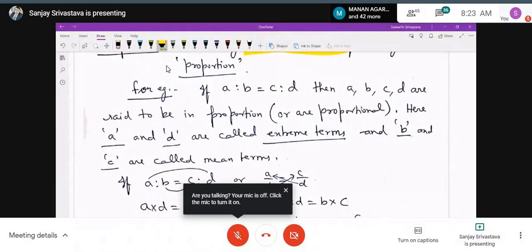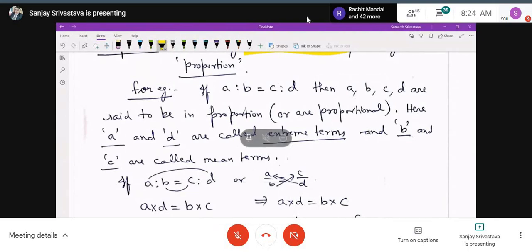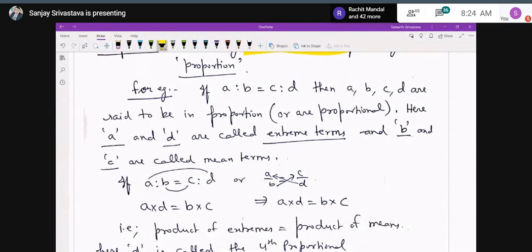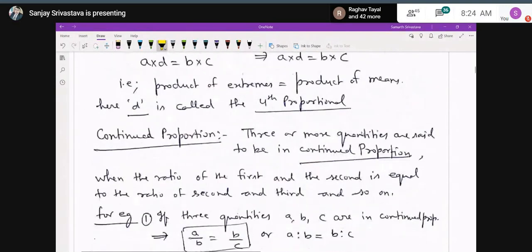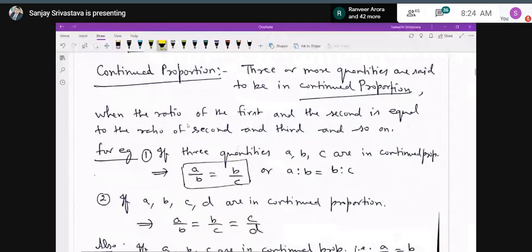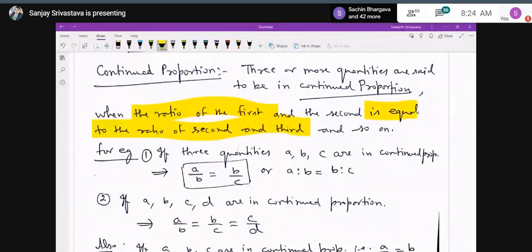Now, about the continued proportion. Three or more quantities are said to be in continued proportion when the ratio of the first and the second is equal to the ratio of the second and the third. That means the antecedent upon consequent of the first ratio is equal to the antecedent upon consequent of the second ratio.